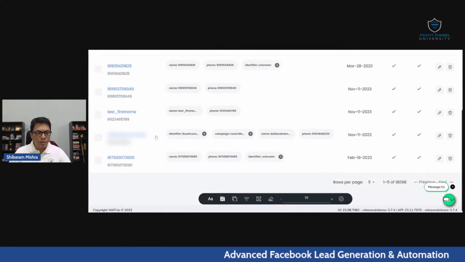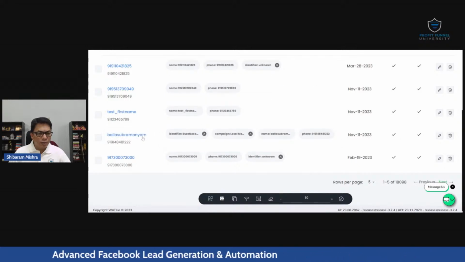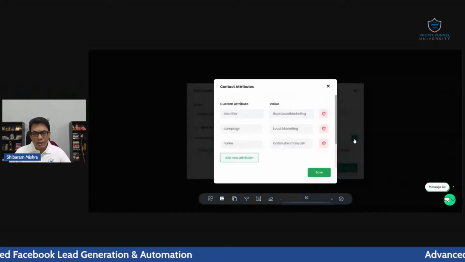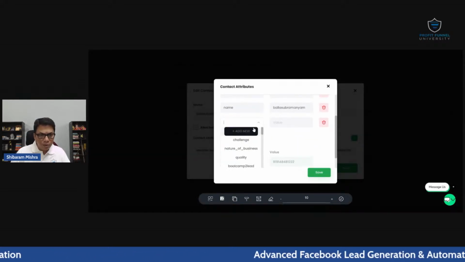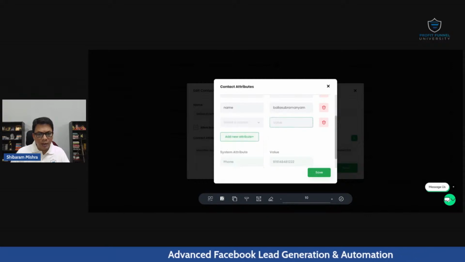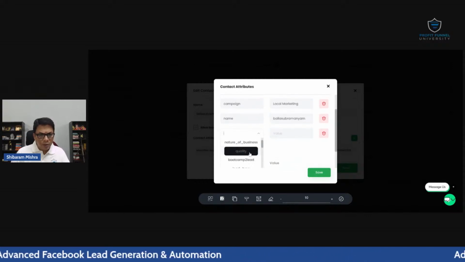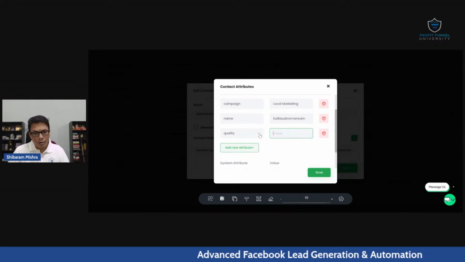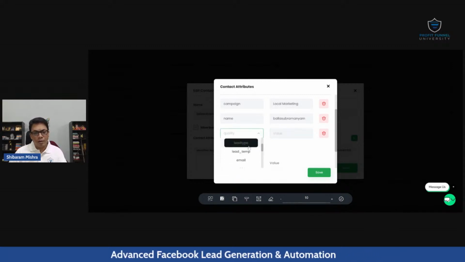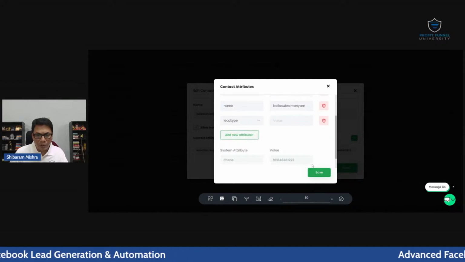For example, let's say this is a lead that came through Facebook. A few minutes back it came. So I can attach a property here and say there's a score, quality. Quality is, suppose, hot. I can manually do it, or I can do it automatically. Or I can also say lead type is hot. I'm not able to add. Probably I have to edit it.